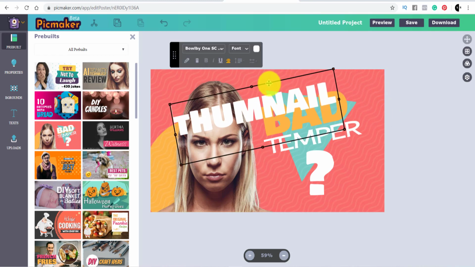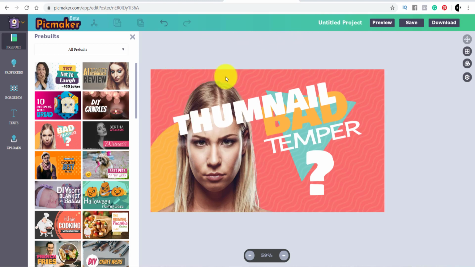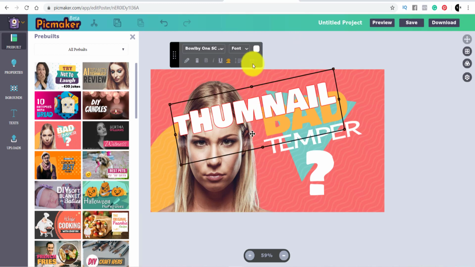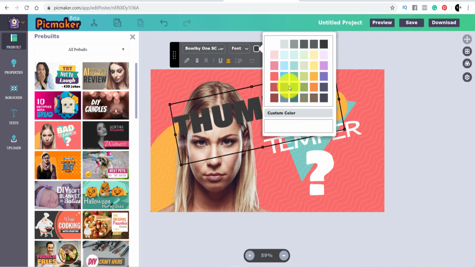Up here, you can come over to here and you can change the text, obviously, that you want to use. You can change the font, you can change the color once you double click on it. So you've got the color here, you can change the color to whatever you want. You've got bold, you've got underline, you can center it, you can do whatever you want, guys. It's, like I said, very, very simple. Just click and go, that type of thumbnail creator.